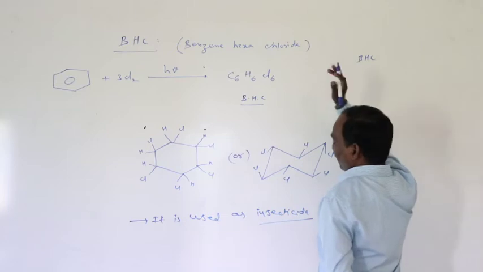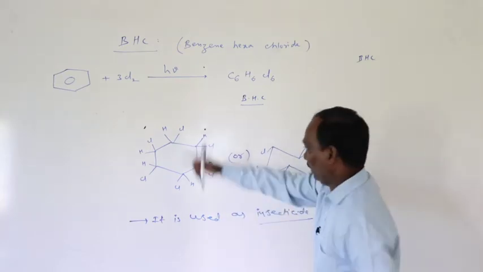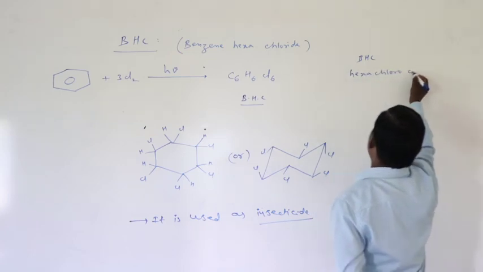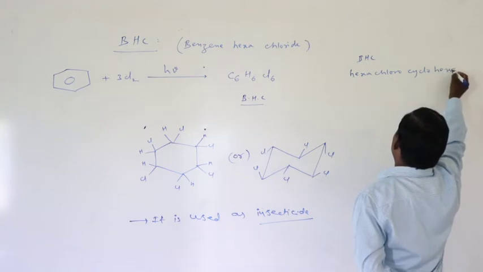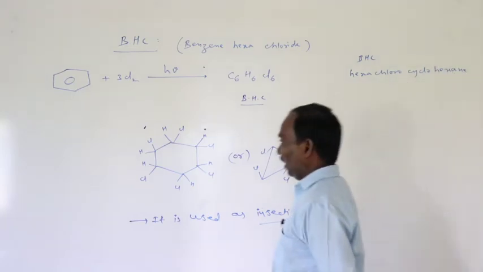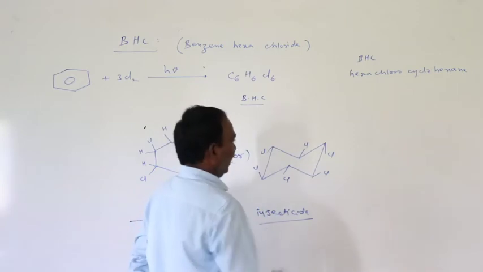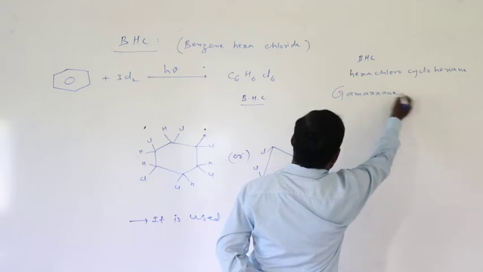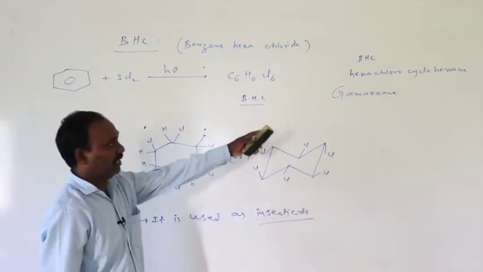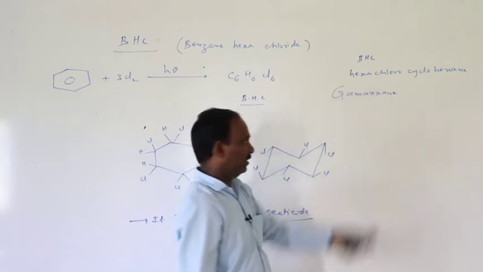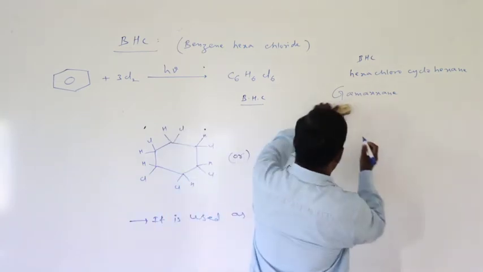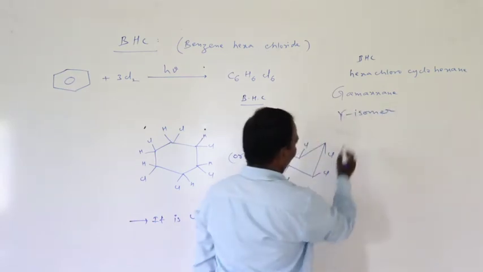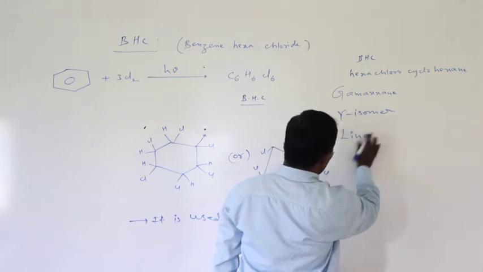BHC is also called hexachlorocyclohexane, or gamaxane, or gamma isomer, or lindane.